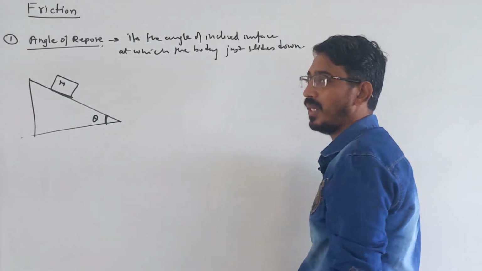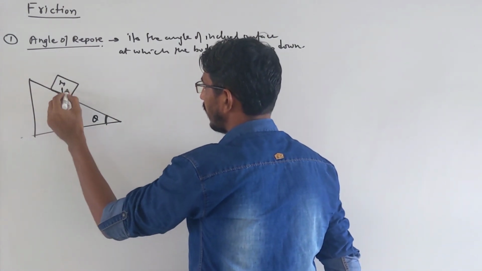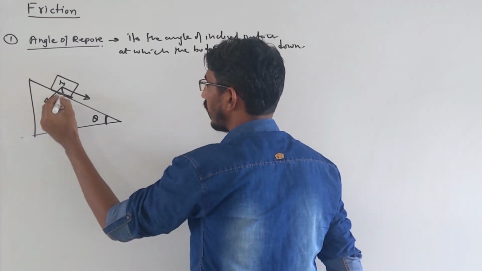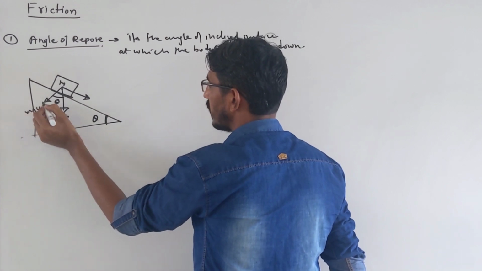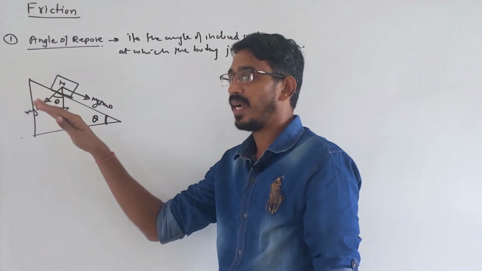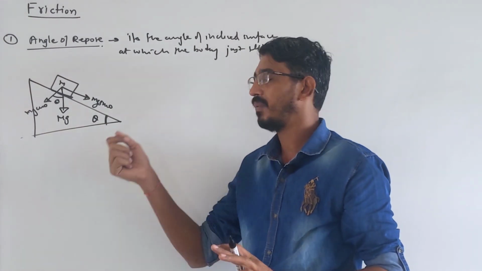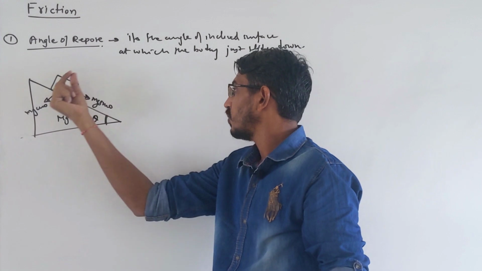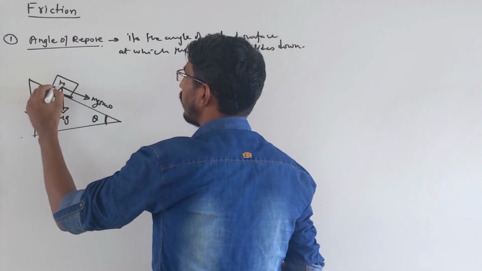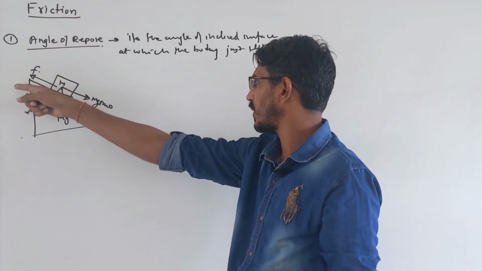Now you want to calculate the value of this angle. It's simple, look here. This is your mg force acting here, correct? And this angle is always theta, we will talk about this also. So this component is called mg cos theta and this is called mg sin theta, right? Why was this body not sliding? So far, in the previous chapter, we never said anything about friction and did all problems without friction. Now in every question there will be friction. So this was not sliding down because of the friction force. The body is trying to slide down, so the friction force acts upward, Fs, like this. So the friction force is trying to stop this.